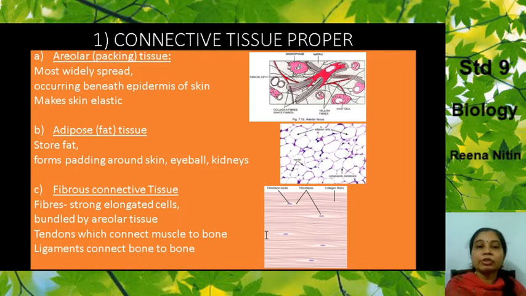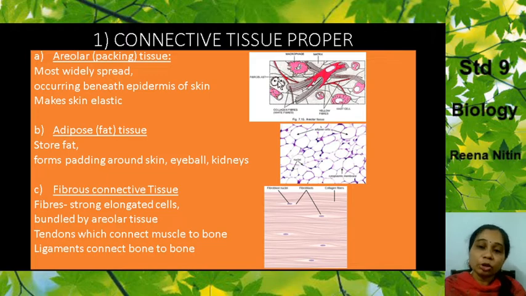Now what is the connective tissue proper? It is most widely spread. Everywhere the skin of your body, inside the skin, underlining the skin, you have this connective tissue proper. Most widely spread, occurring below the epidermis, as I said, below the epidermis of your skin.